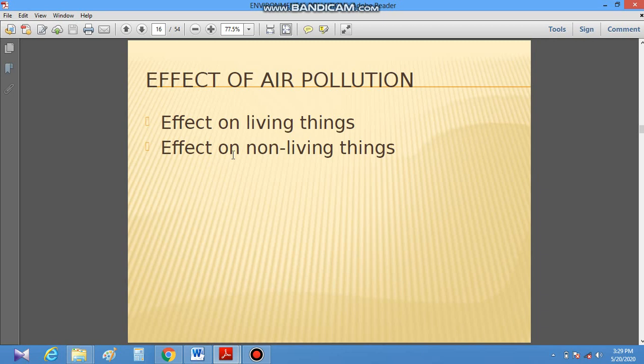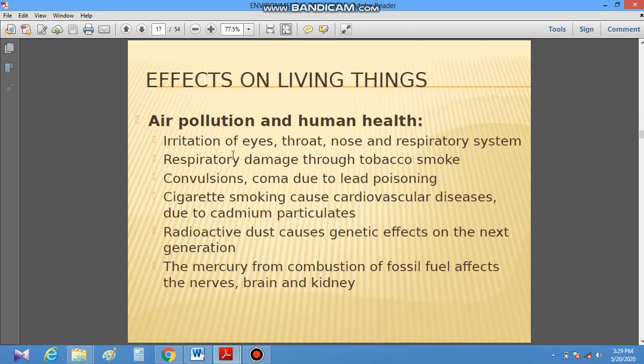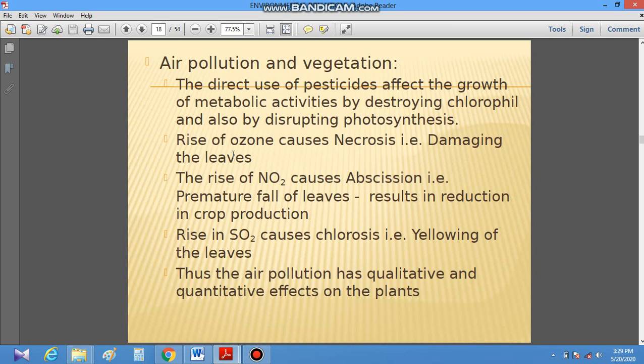All these air pollutants cause effects on living things and non-living things. Air pollution also affects human health. It causes irritation of eyes, throat, nose and respiratory systems. Radioactive dust causes genetic effects on the next generation, and the mercury from combustion of fossil fuels affects the nervous, brain and kidney system.